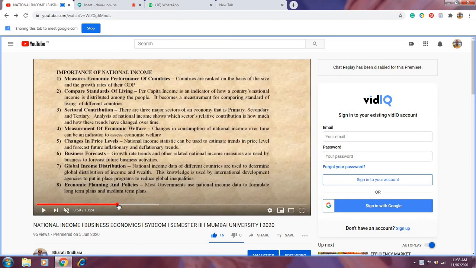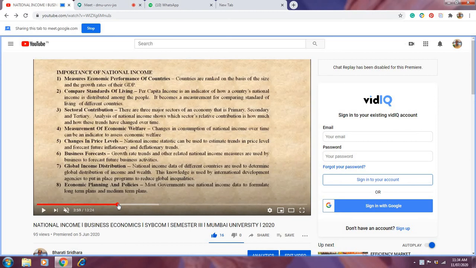How the government can take measures to develop the primary sector, the secondary sector, or even the tertiary sector totally depends upon national income, because national income gives us the full data on the contribution of the primary sector, the secondary sector, and the tertiary sector.